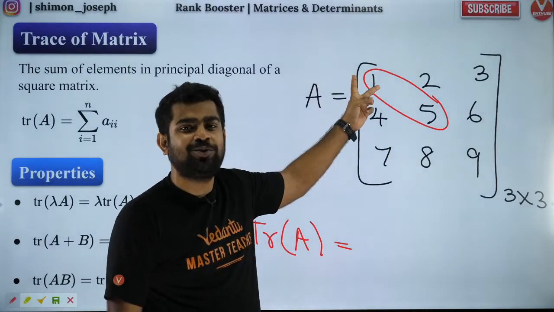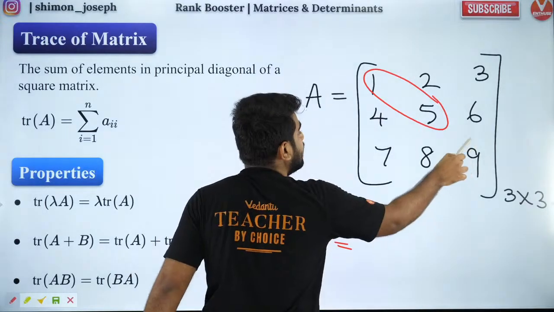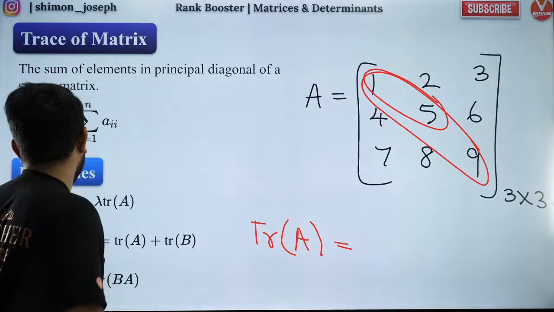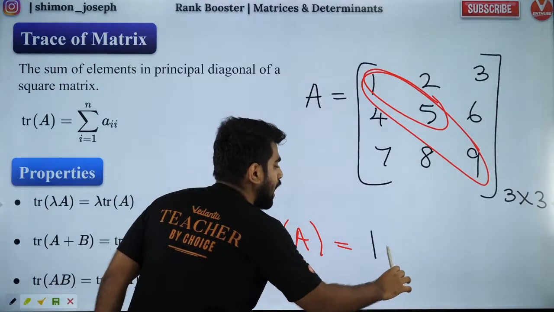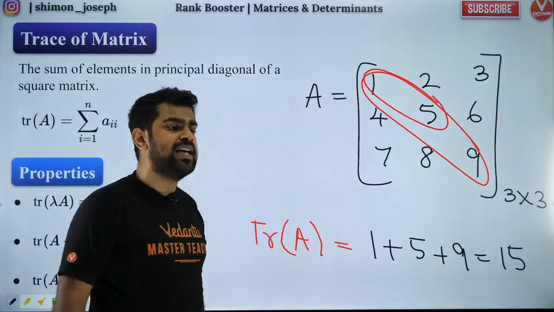Sir, previous example you gave 2 cross 2, sir. So only 2 elements I should take? No, you should take all the elements in the diagonal. Okay, all the elements in the diagonal, you have to take it and you have to add it all up. 1 plus 5 plus 9 is equal to 15. Are you all clear with that?